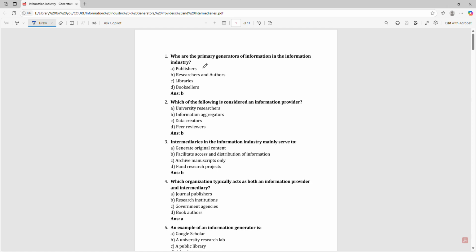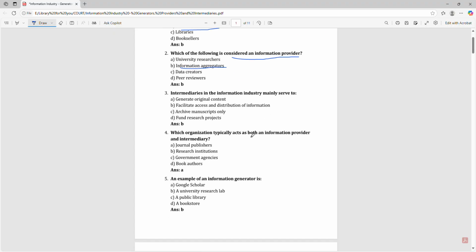Who are the primary generators of information in the information industry? That is researchers and authors. Which of the following is considered an information provider? That is information aggregators. Intermediaries in the information industry mainly serve to facilitate access and distribution of the information.